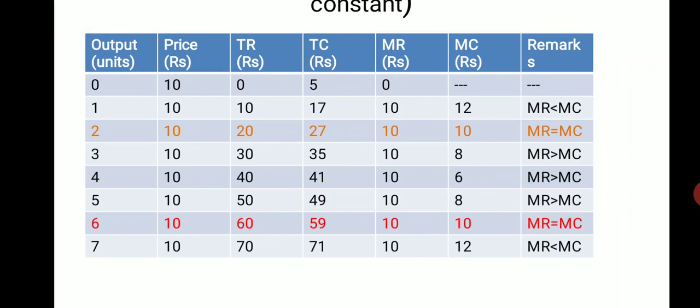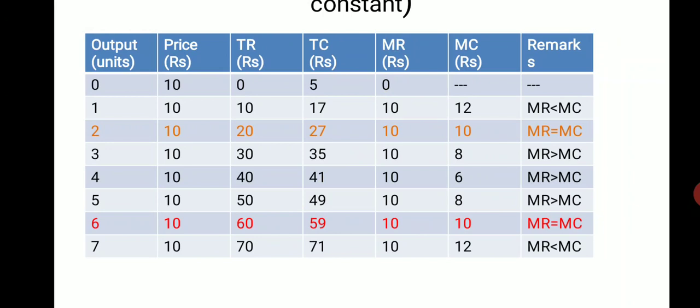Like that we have to calculate MC from TC: 17 minus 5 equals 12, 27 minus 17 equals 10, like that, and we will get 12, 10, 8, 6, 8, 10, 12.